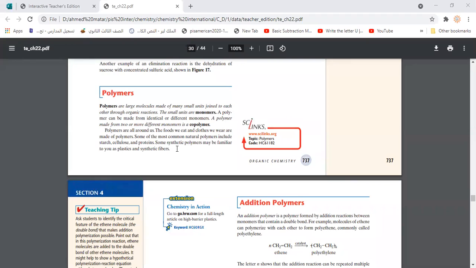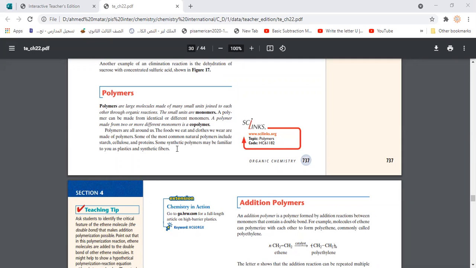As we studied last year in the macromolecules in the biology course, polymers are big or massive molecules made of small repeated units. We call them monomers. So monomers are small compounds that are going to attach to each other to build a polymer. The polymer may be made of the same repeated monomer, like when glucose units attach to each other, they create starch, for example.